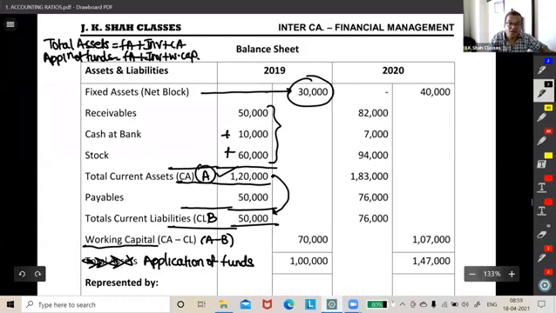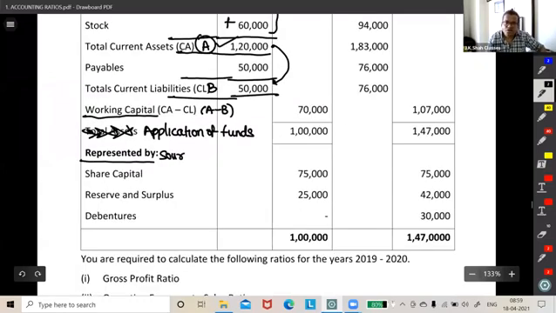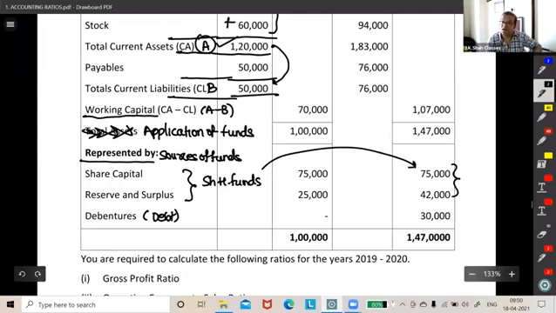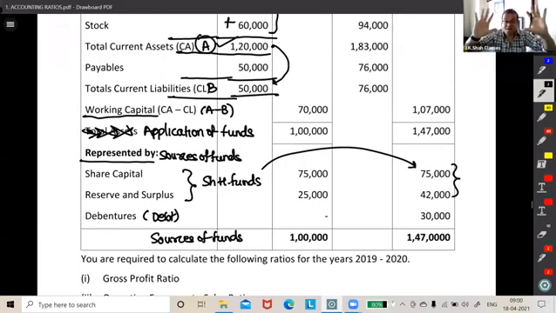Then the represented by. So what do you mean by represented by? So they are talking about sources of funds. Okay. Share capital and reserves and surplus. This makes your shareholder funds. And debenture stands for debt. Right? At present, debt is not there. So 75-25 final. See here, these two would be your shareholder funds. Correct, friend? And then debt would be separate. Ultimately, everything is added and that becomes sources of funds.